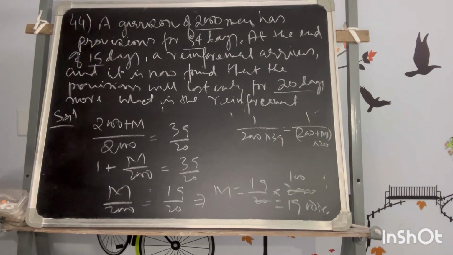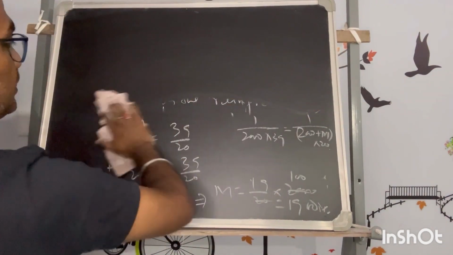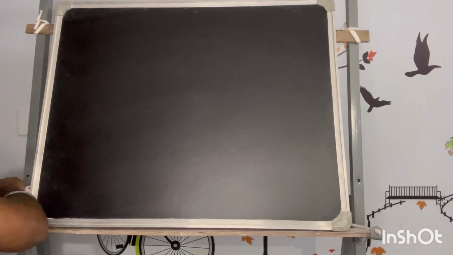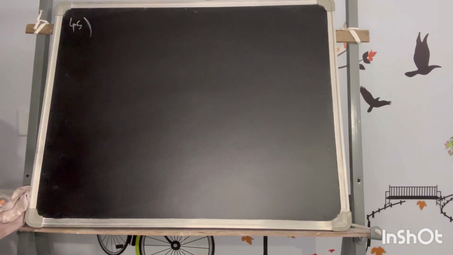Okay, so we'll move on to problem number 45.